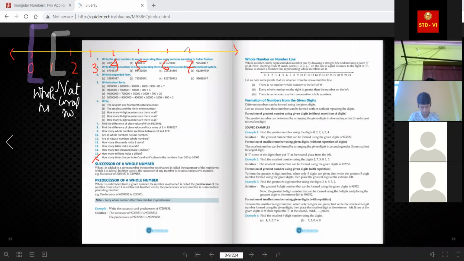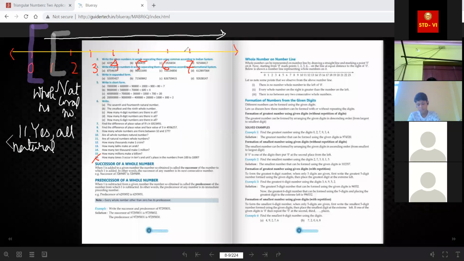Next, are all natural numbers whole numbers? Yes, because whole numbers include everything on the right side of the picture you are seeing here. Whatever is written over here, all these are whole numbers. That means all natural numbers are whole numbers. So the answer to question 11 is yes, all natural numbers are whole numbers.